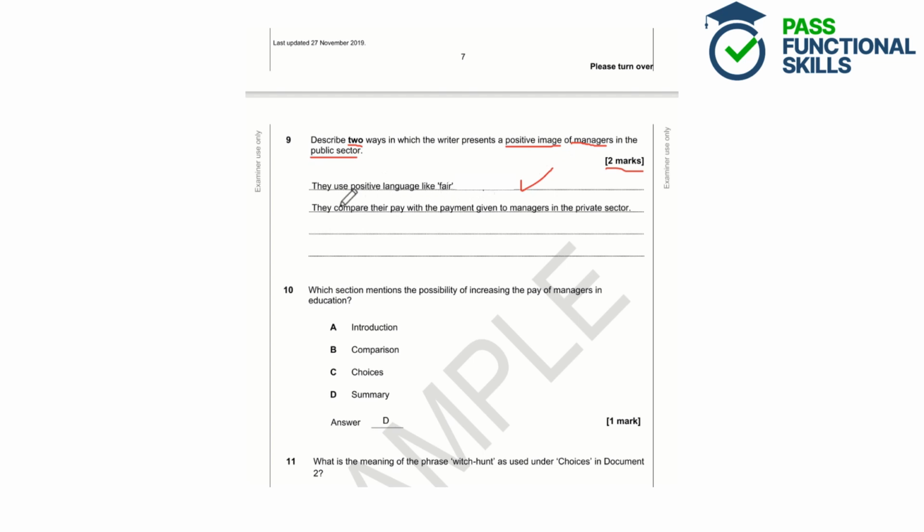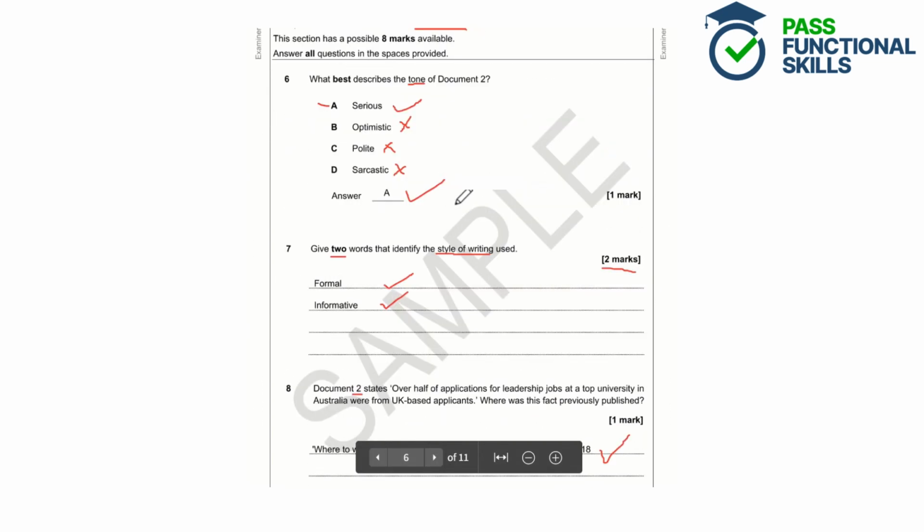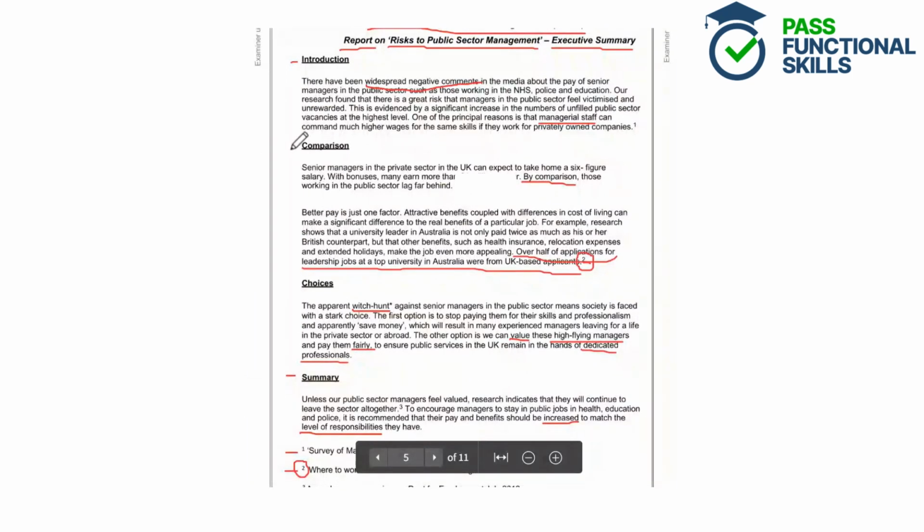The second reason is they compare their pay with the payment given to managers in the private sector. So if we have a look here, we've got this subheading comparison, and it talks about how senior managers in the private sector in the UK can expect to take home a 6-figure salary with bonuses. They earn more than £1 million a year. By comparison, those working in the public sector lag far behind. So we're comparing the very different salaries and saying that private sector workers and managers earn a lot more than public sector workers.